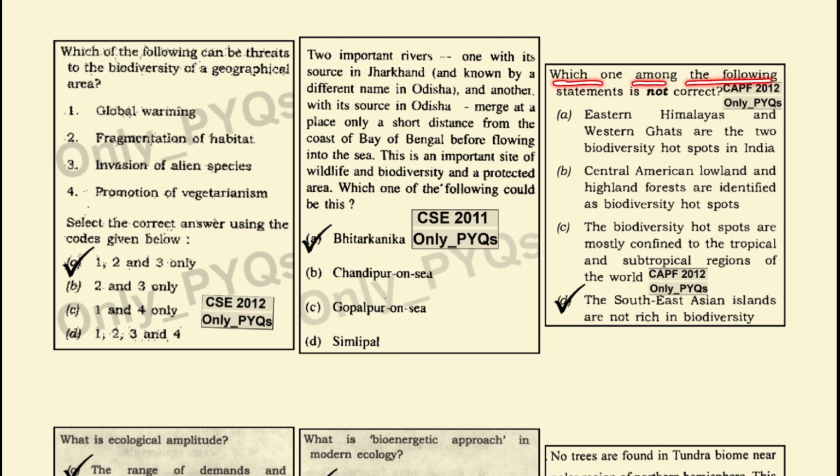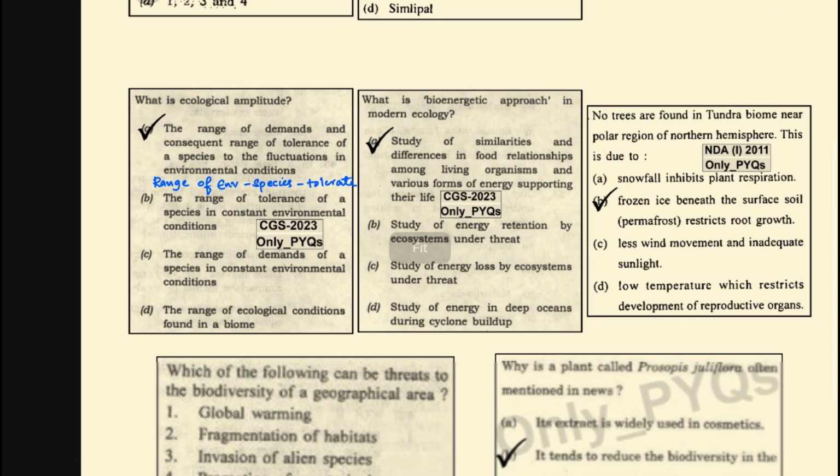Which one among the following statements is not correct? Eastern Himalaya and the Western Ghats are two biodiversity hotspots. This is the correct statement. Central American lowland and highland forests are identified as biodiversity hotspots. This is also correct. The biodiversity hotspots are mostly confined to the tropical and subtropical areas of the world. This is also correct. The Southeast Asian islands are not rich in biodiversity. This is the wrong statement because they are rich in diversity.